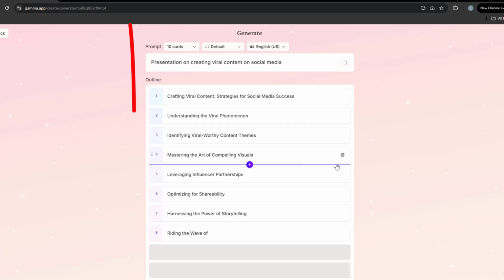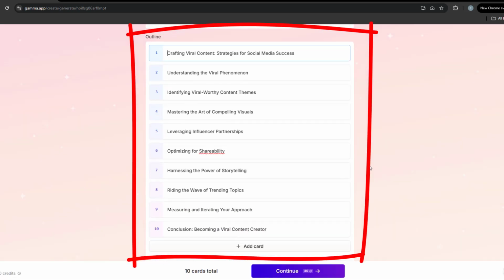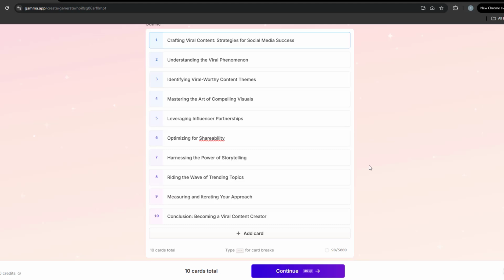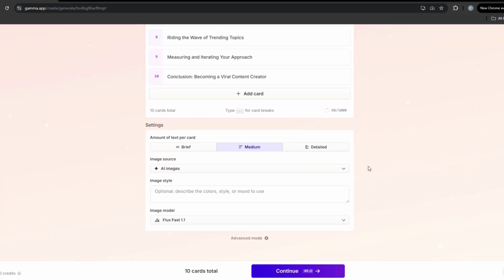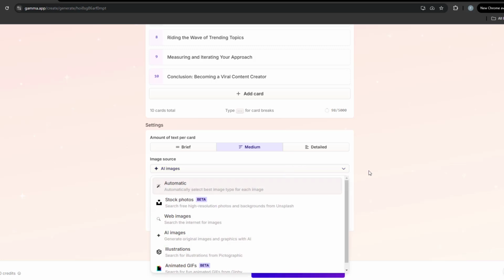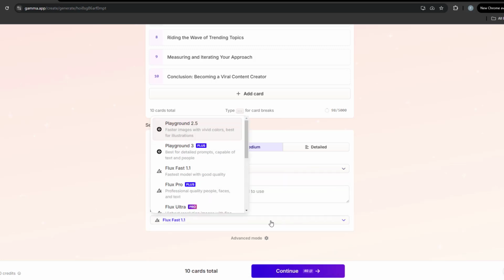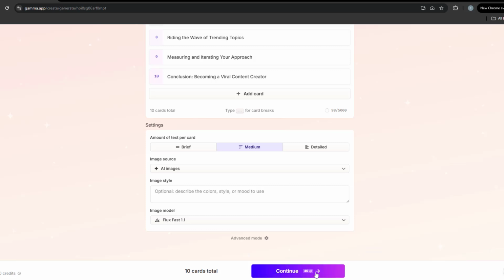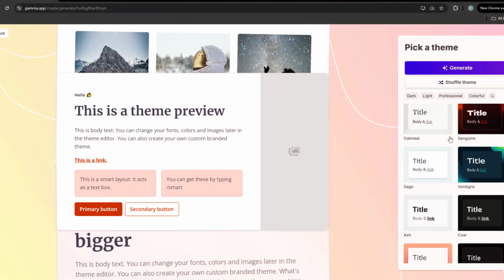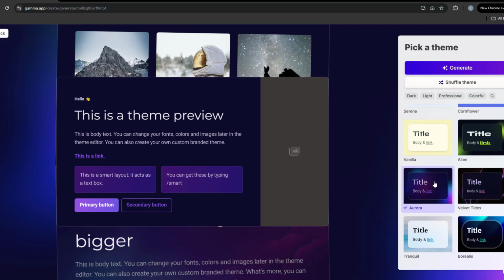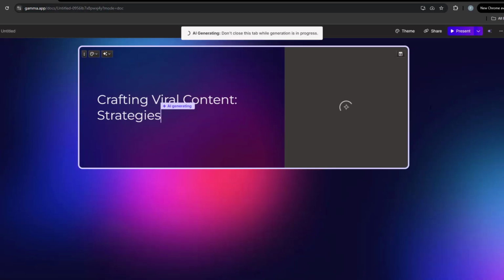So this is the general outline of the presentation, which you can edit if you like. You can modify some settings down here and set the amount of text per card, where the visuals will come from, and what type of AI image model to use. Then click Continue and choose from one of the stylish themes. Then click Generate. Now check this out.